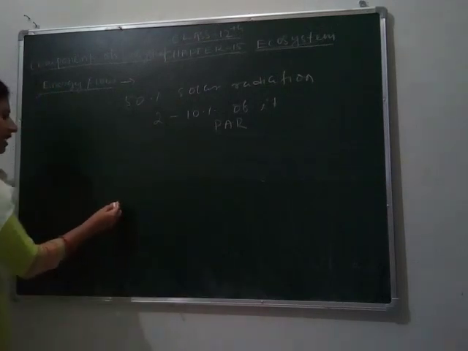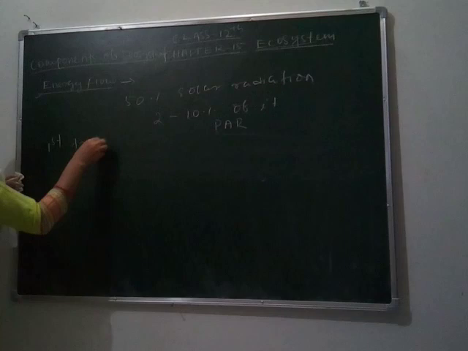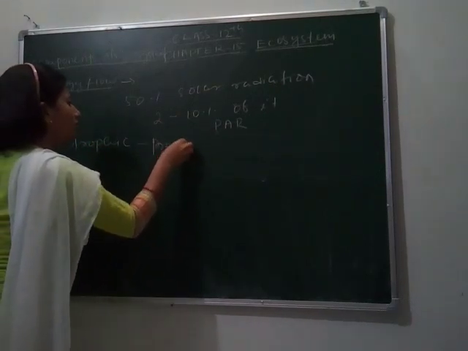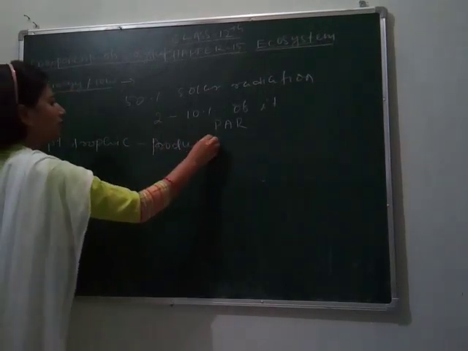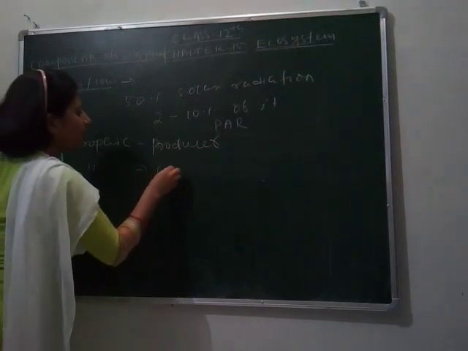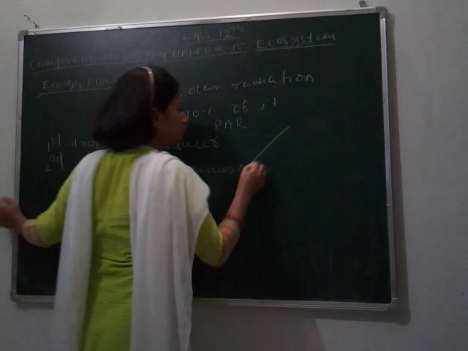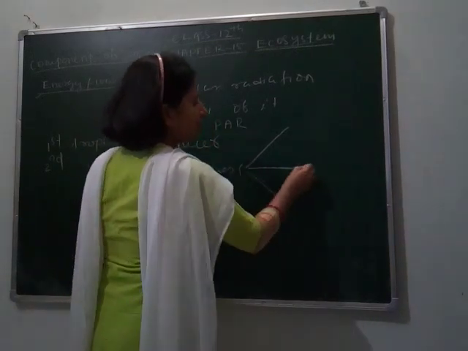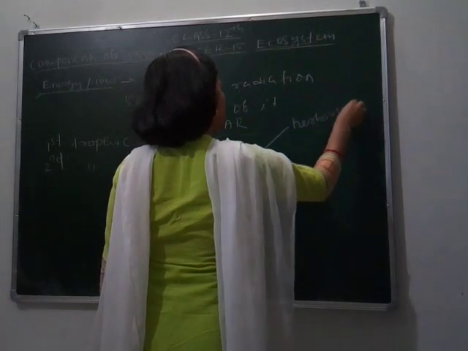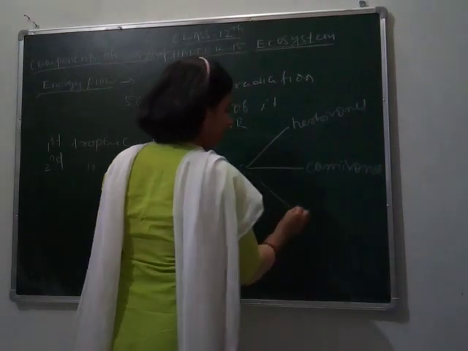The first trophic level is acquired by producers. The second trophic level is acquired by consumers. Again, consumers are divided into three types: herbivorous, carnivorous and omnivorous.